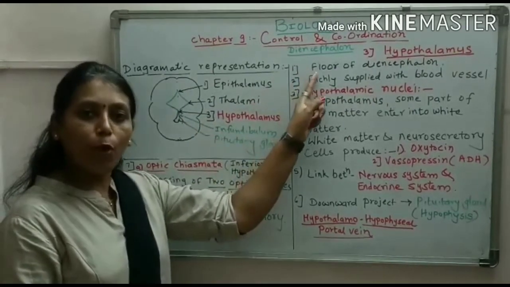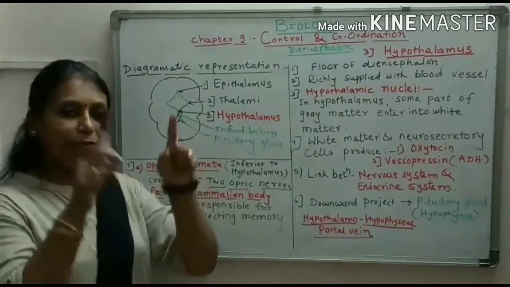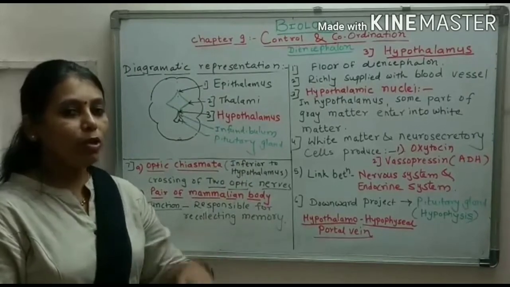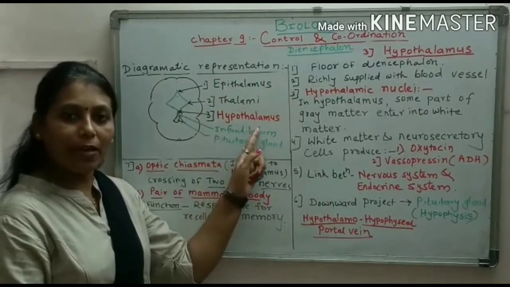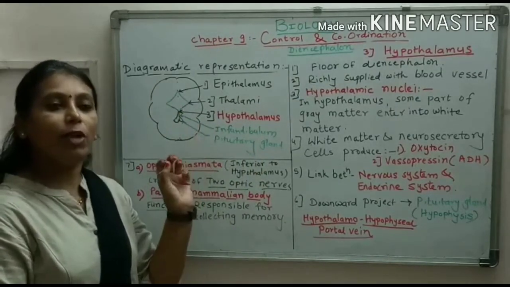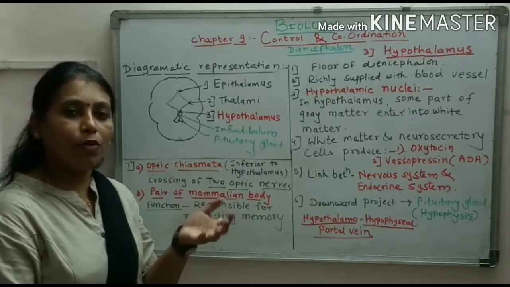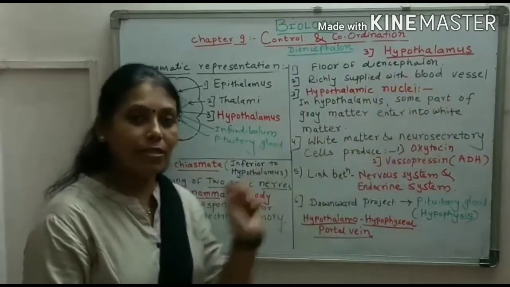It is the floor of the diencephalon. If you consider the diencephalon as a room, the floor part of the room is called the hypothalamus. The hypothalamus is one of the important parts of the brain. It is richly supplied with blood vessels.